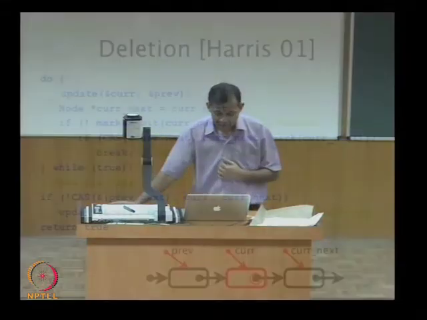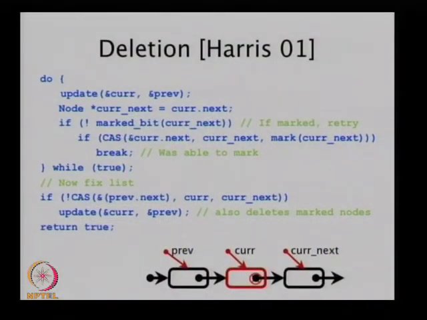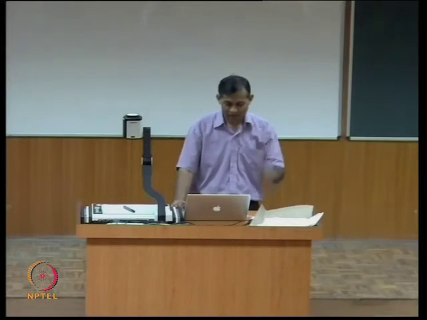It is suggested, for example, by the authors of this paper, to build it into the underlying semantics of the list, where if you are seeing a marked reference, then you skip it in the find and in the insert, but you delete it there. So instead of repairing it right now, you opportunistically repair it. Anytime you see a marked thing, you try to delete it, and then skip over it. If you don't see a mark, then it's like a regular list.